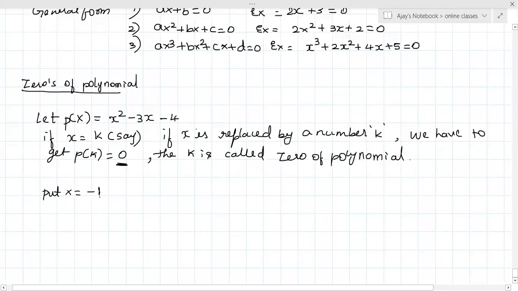In the above problem, if I put x is equal to minus 1, then P of minus 1 is equal to